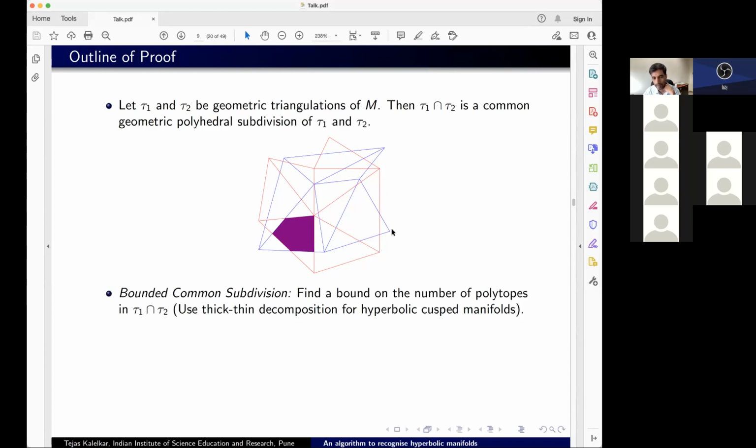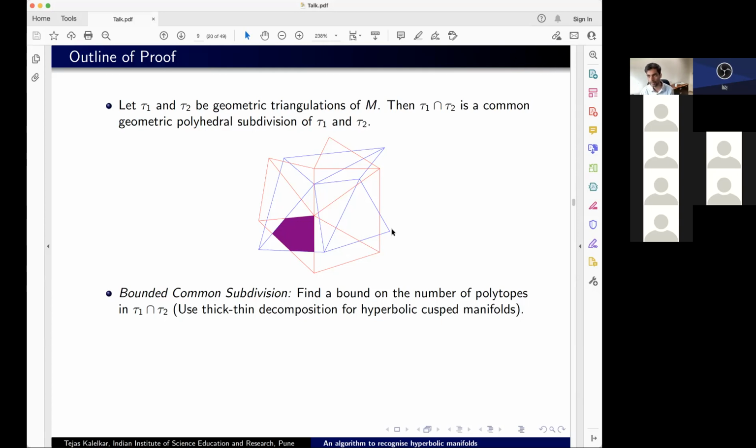And the first step is to get a bound on the number of polytopes in this common subdivision. Now this is not too hard in the compact case. There are some ideas involved there, but it's not too hard. In the non-compact case, to start with, I was not even convinced that you have a finite polyhedral decomposition, because I thought, what if you have a triangle which goes off into the cusp and the other one which spirals into it? But using the Margulis lemma, the thick-thin decomposition, we could actually get a bound on the number of polyhedra in this common subdivision.